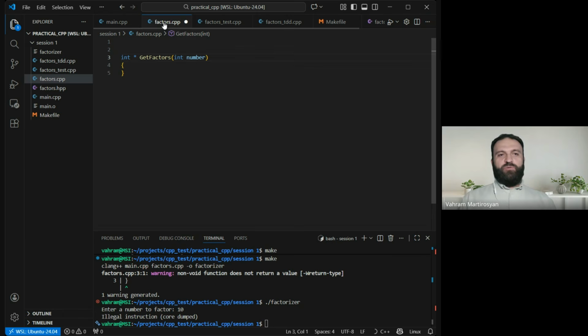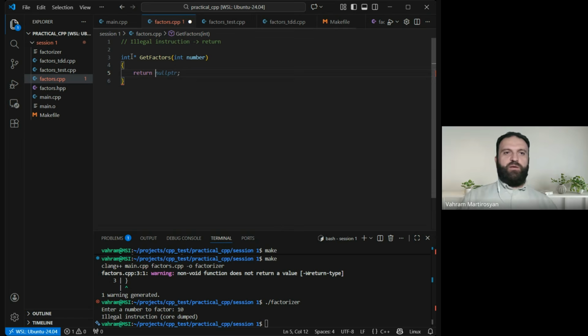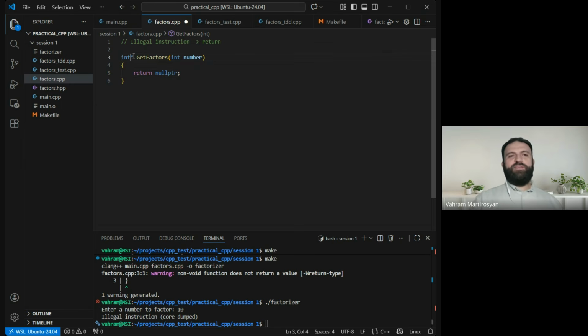So in order to avoid illegal instruction situations, the cure is actually to do the return. So we just need to return something. Okay, let's return something. That something must be a pointer to an integer. As far as I don't know what to write, I can just return a nullptr, which is a special value, kind of, and it means zero pointer.